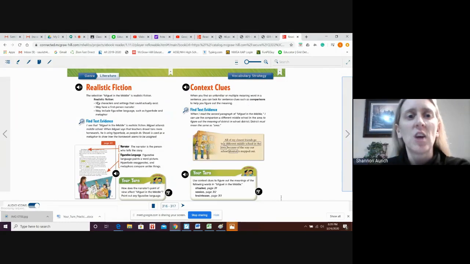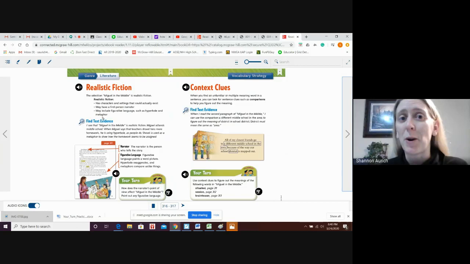Then turn the page. Realistic fiction is our literature genre for today. Realistic fiction has characters and setting that could actually exist. It may have a first-person narrator, and it may include figurative language such as hyperbole and metaphor. Remember, hyperbole is extreme exaggeration, like think Paul Bunyan, and things like that. We've done some hyperbole earlier in this year. Metaphor is comparing 2 unlike things without using the word like or as.